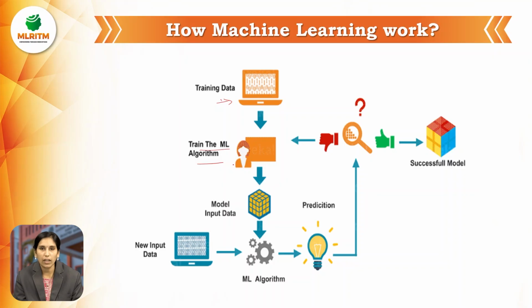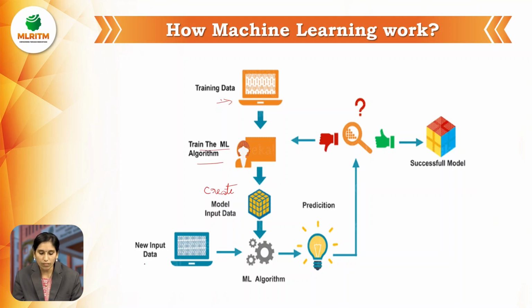The machine learning algorithm maintains the relationship between the input data and the expected output data. Then it creates the model, which stores the patterns and rules.